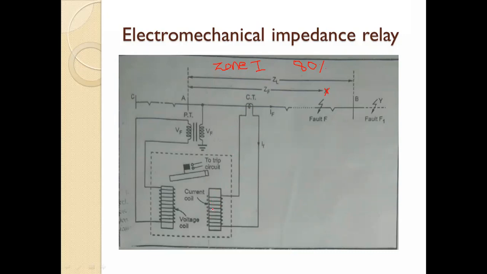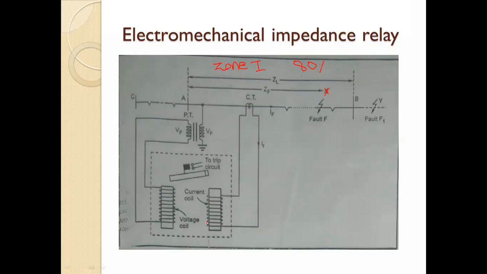There are two coils: the first is the operating coil, and second is the restraining coil we have seen.